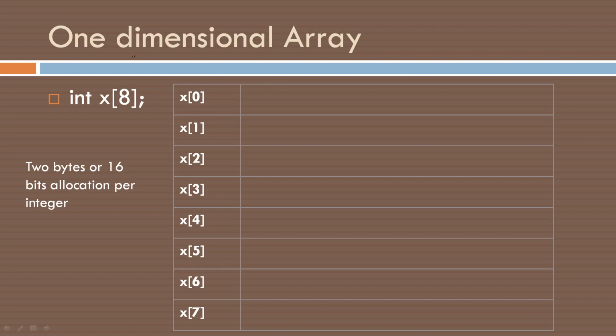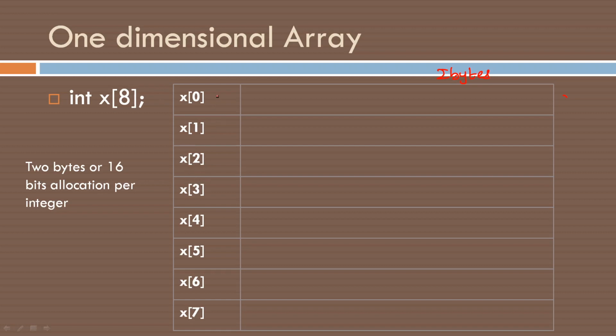Now, this is the allocation of a one-dimensional array. When we write int x[8], what happens internally? We need space to store 8 integers. Int x[8], the size is 8, that means we have to store at most 8 integers. So this is how it is allocated: x0, x1, x2, x3, x4, x5, x6, x7. Each can contain this much space. That is, 2 bytes are allocated for each array element. So in x0 we can store an integer, in x1 we can store another integer, in x2 we can store another integer, and so on.